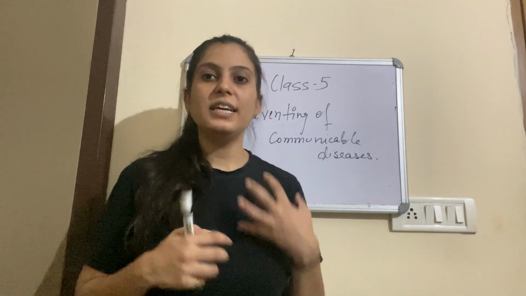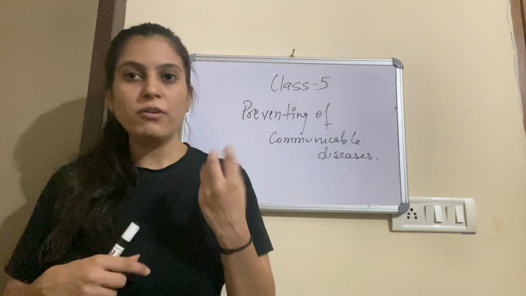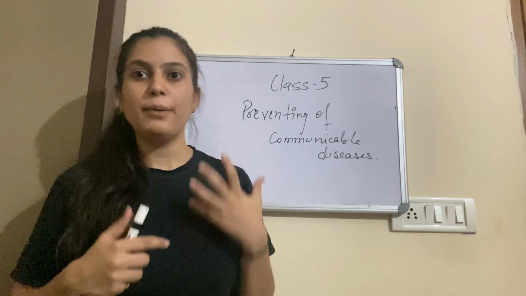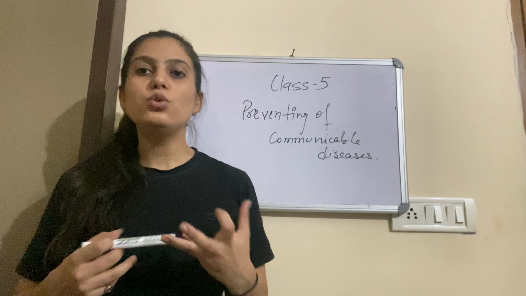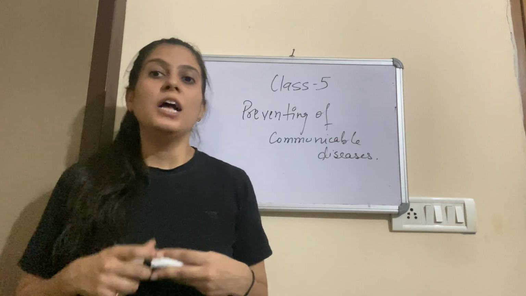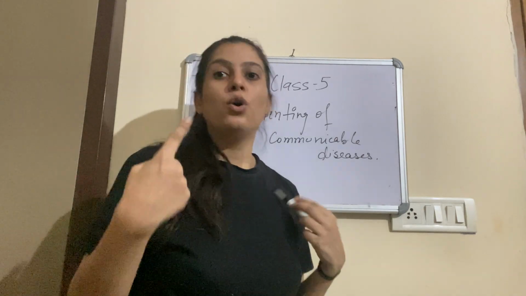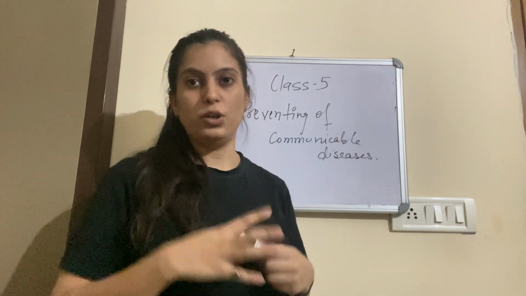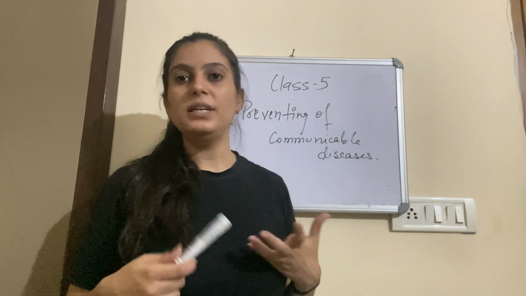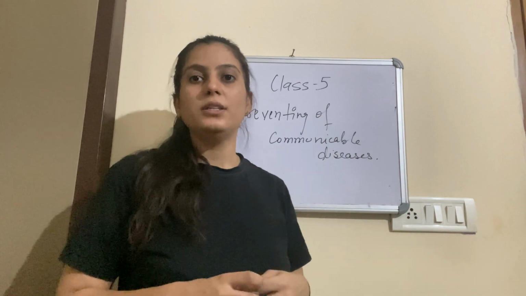See, next, you have understood that communicable diseases are spread through water. So what can we do to prevent this, right? We can use clean water only. Sometimes people take contaminated water. What can we do?